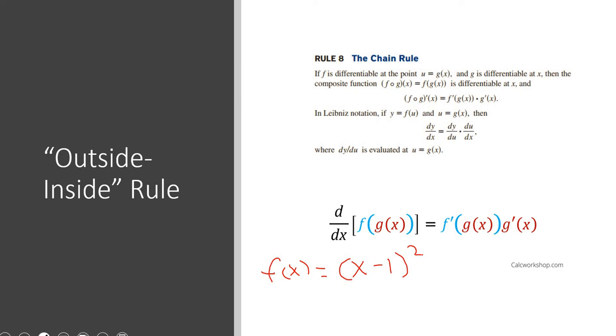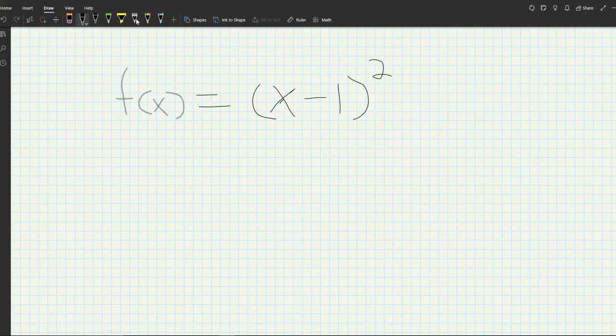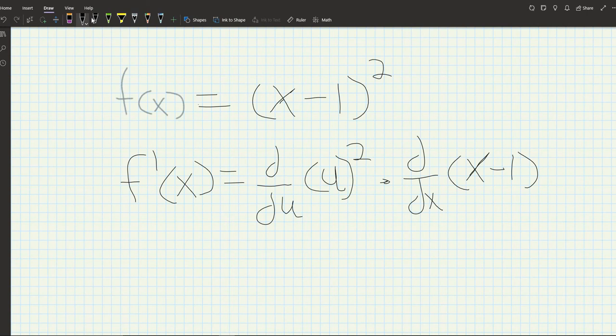Let's say we have f of x is equal to (x minus 1) squared. Well, it kind of looks like this could be two individual functions, and that is the case. We have the function x minus 1 and also the function x squared combined into one single function. So how would we go about deriving this one? First, we have to take the derivative of the outside function, and then we take the derivative of the inside function. Now, a very common notation that you'll see is to have d du.